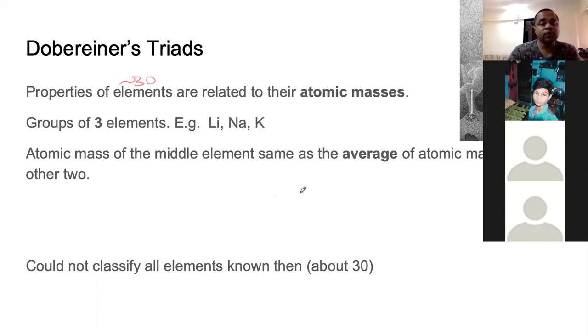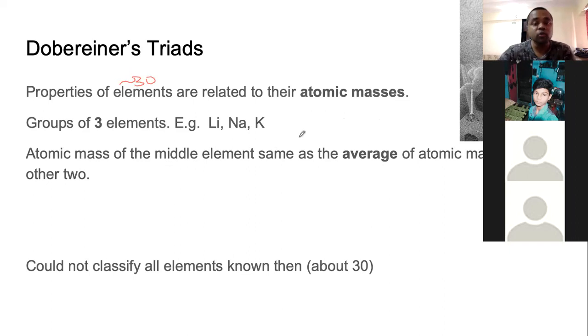And what he did was, he first guessed that there must be some relationship between the properties of the elements and their atomic masses. And we understood that the reason he would have thought about atomic masses was, at that point in time, human beings did not know that atoms were formed of protons, electrons, and neutrons.